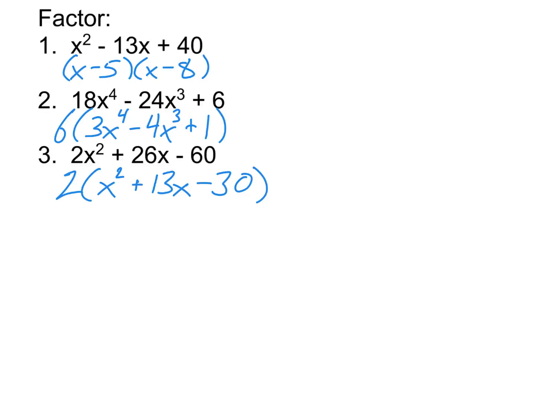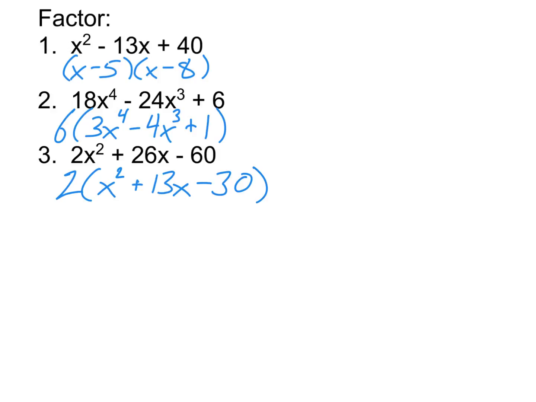Now our new wrinkle for the day when it comes to factoring: number 3 is not done. Number 3 is not done because if you take a look at what's inside the parentheses here, you'll notice it's a quadratic. The stuff inside the parentheses looks a lot like number 1 did. We can still factor this quadratic inside by asking what adds to 13 and multiplies to negative 30. So we're going to do that.